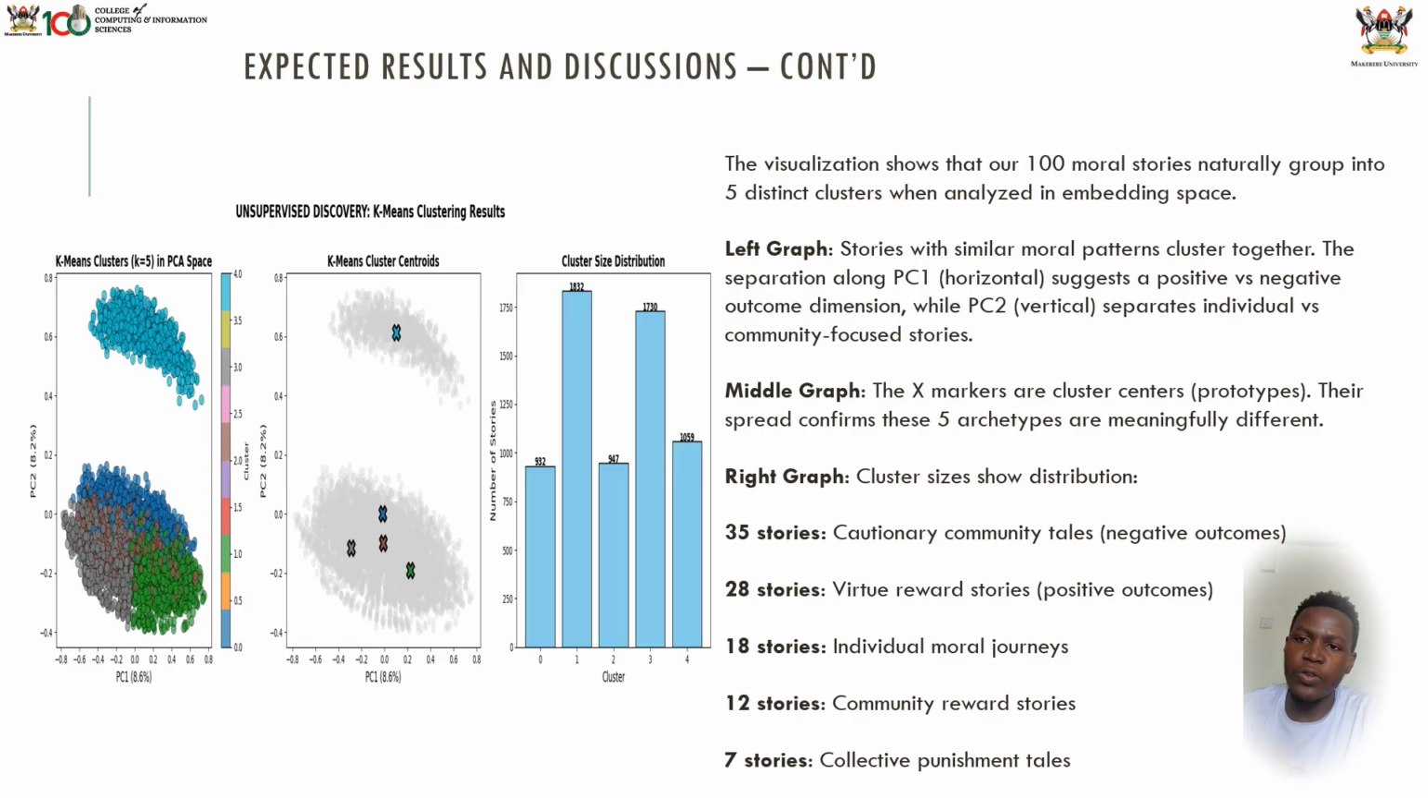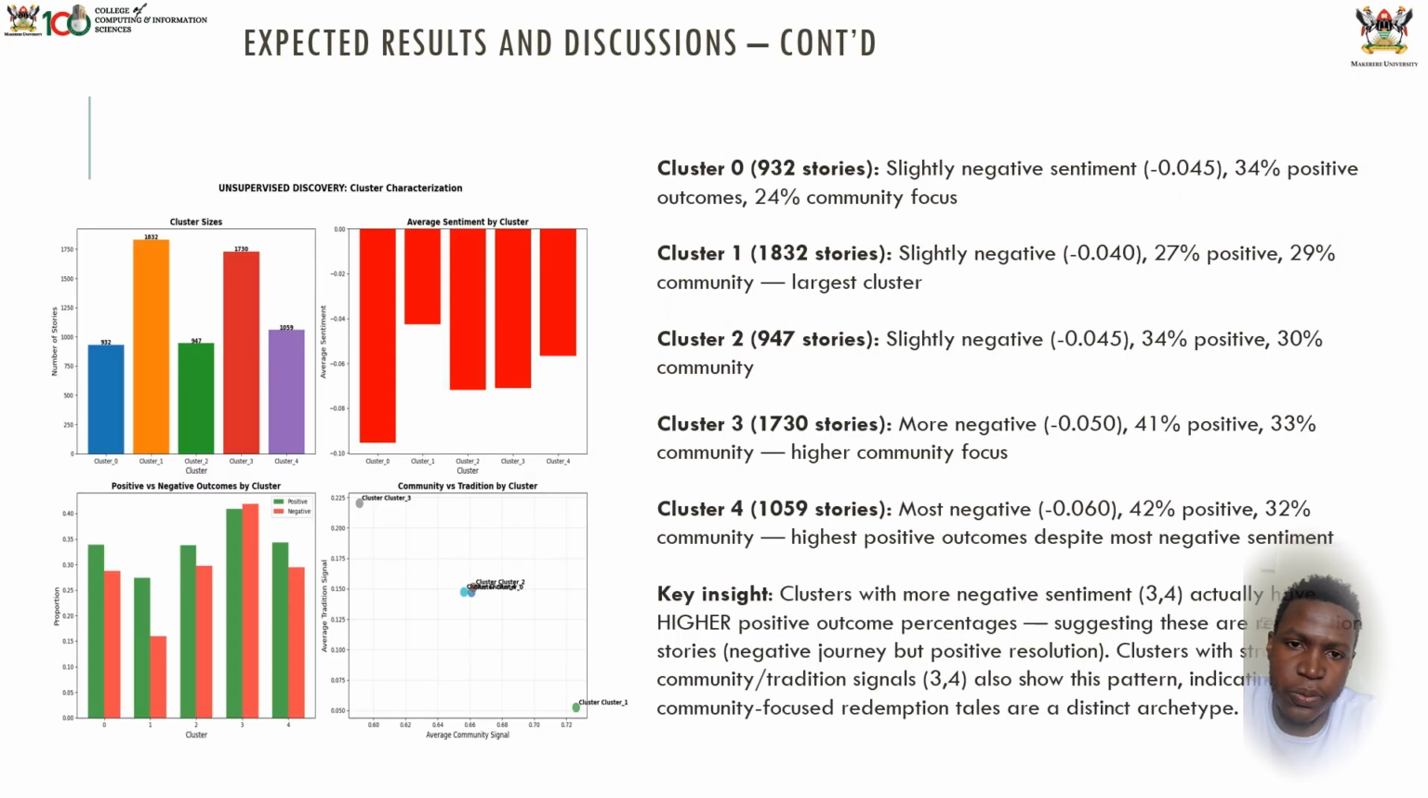Then the right graph clusters the sizes and shows the distribution: the 35 stories, the 28 stories, the 18 stories, 12 stories, and 7 stories. They're all collective punishment tales. Then we have the community reward stories, the individual moral journeys. All of this is brought up in order to help us get what? The morals, to identify the morals which we can use to train our model such that it can help to reach our goal for this project.